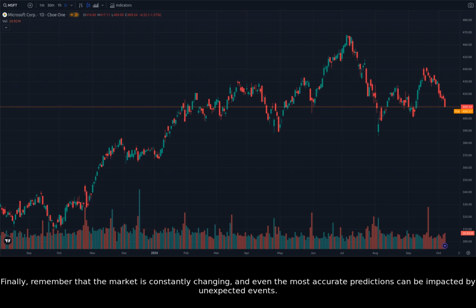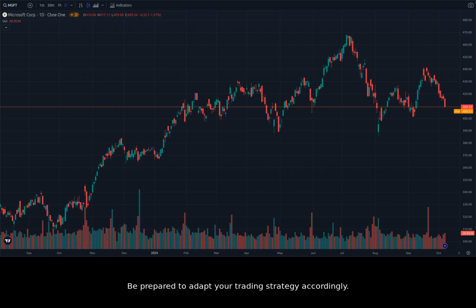Finally, remember that the market is constantly changing, and even the most accurate predictions can be impacted by unexpected events. Be prepared to adapt your trading strategy accordingly.